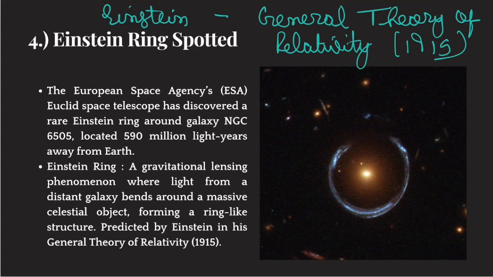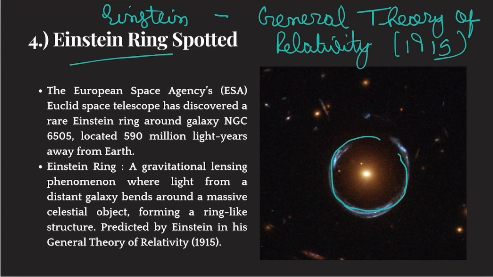Then after the discovery of powerful telescopes, way after Einstein's death, people discovered the gravitational lensing phenomena through telescopes, and they observed a ring-like structure. Because gravitational lensing was proposed by Einstein, these rings due to gravitational lensing are known as Einstein rings. Simple.